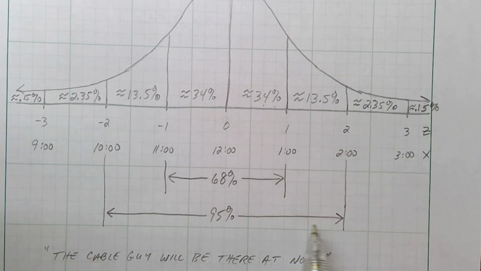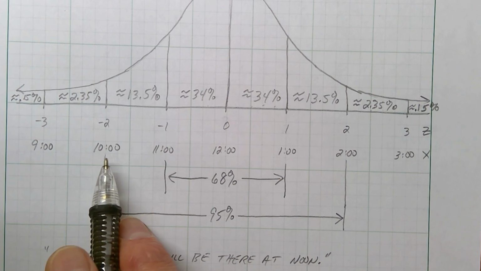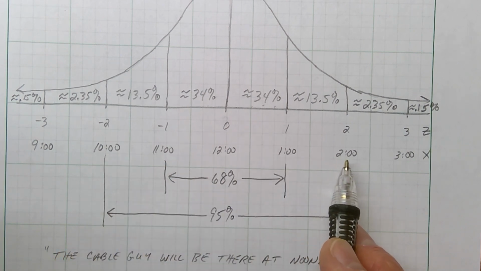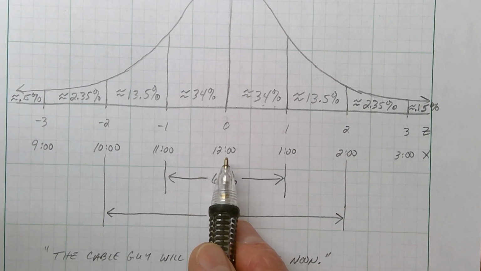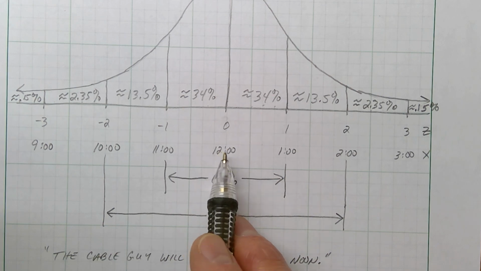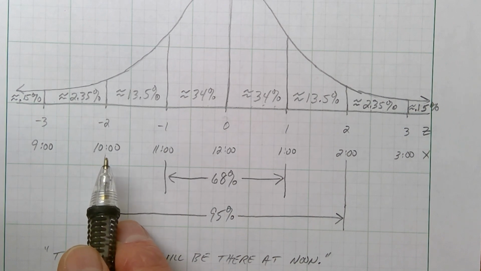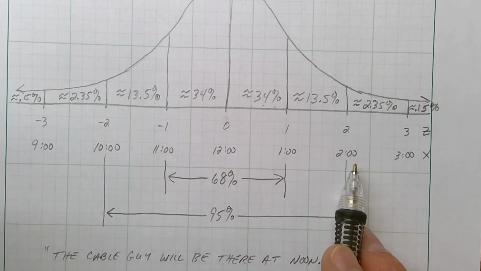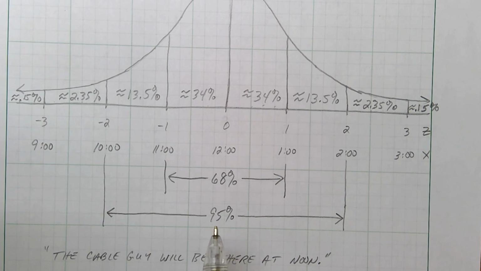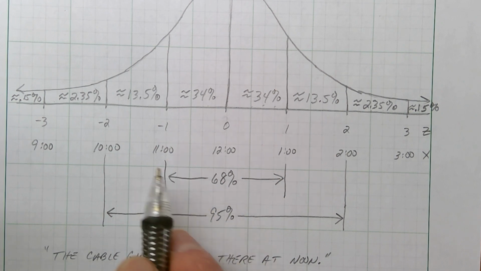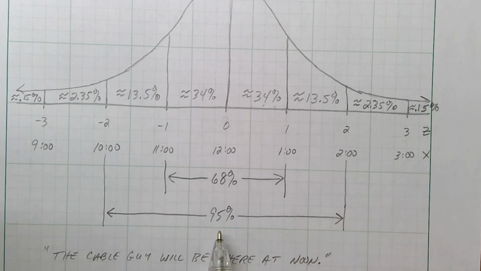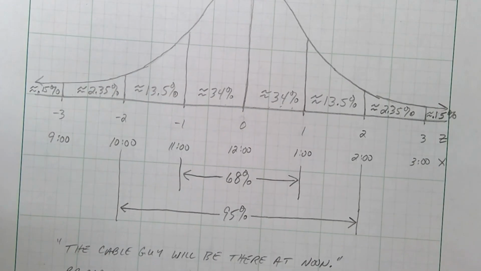All right, so from here to here makes me 95% confident. So if they ask for a 95% confidence interval, I need to tell them that interval will be from 10 o'clock to 2 o'clock. All right. If I say, I think he'll arrive at noon, that's x bar, kind of what you think, not the true arrival time, but what you think. I think he'll arrive at noon, give or take 2 hours. That interval would be from 10 o'clock to 2 o'clock. So now they can say with 95% confidence, the guy will be there to install your cable between 10 and 2. All right. They can be 95% sure if they say it like that.